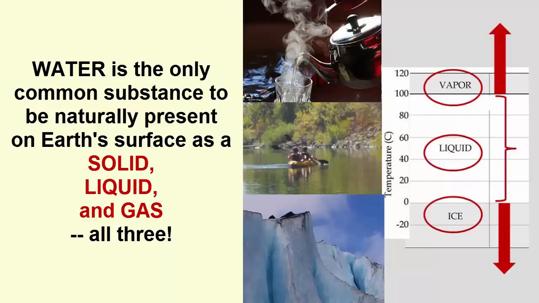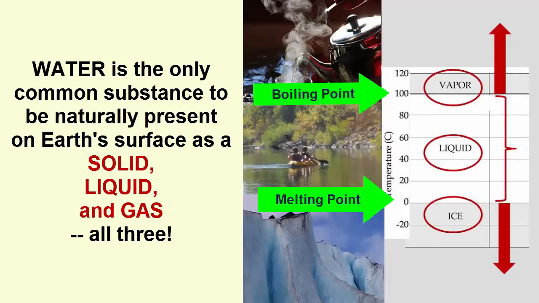Water is the only common substance found on Earth's surface naturally as a solid, ice, liquid, and gas, water vapor, or steam. The boiling or vaporization temperature of fresh water is 100 degrees Celsius, or 212 degrees Fahrenheit. The melting or fusion temperature of fresh water is 0 degrees Celsius, or 32 degrees Fahrenheit.